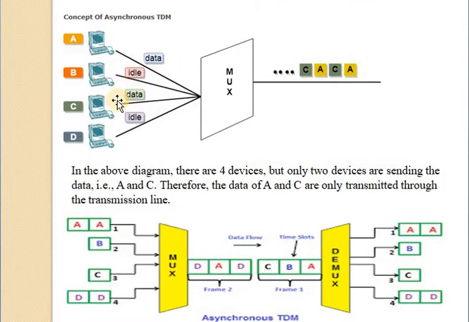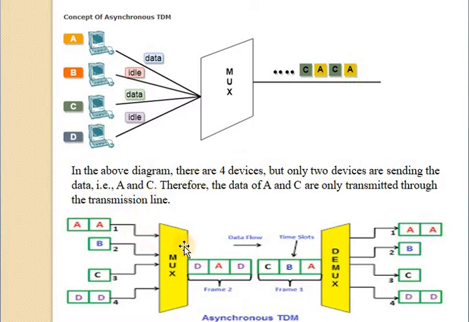In the above diagram there are 4 time slots, but only 2 devices are active in sending data, that is A and C. Device A contains data, but B and D do not have data, so only the data of A and C are transmitted on the transmission line. First A sends its data, then C sends its data. No empty time slots are sent in asynchronous TDM.